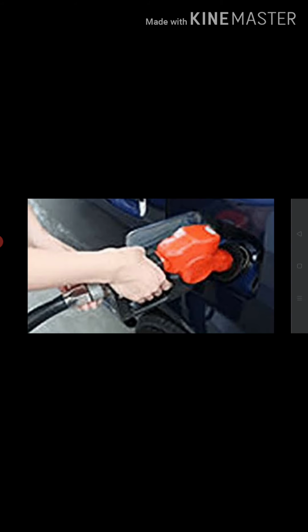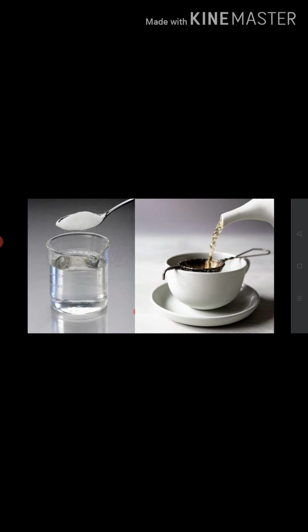Changes can occur when two or more substances are mixed together. For example, when you mix water and sugar, the sugar gets dissolved in water. However, there has been a change in the property of water. This change is irreversible. Another example is when you mix tea leaves with water and heat them, you will see that a change has occurred due to mixing of substances. In this case also, the change is irreversible.